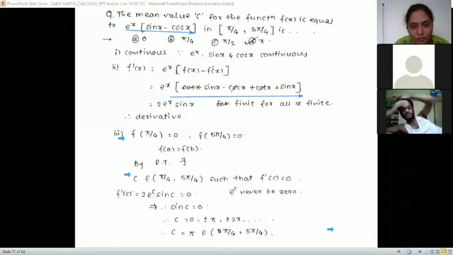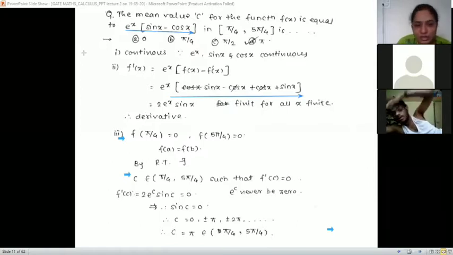So f of pi by 4 is 0. We can check f of 5 pi by 4. For sin 5 pi by 4, the value is pi plus pi by 4, which means third quadrant, and by the rule all sin cos, sin 5 pi by 4 is 1 by root 2 in magnitude, and cos pi by 4 is 1 by root 2. So it is again 0.